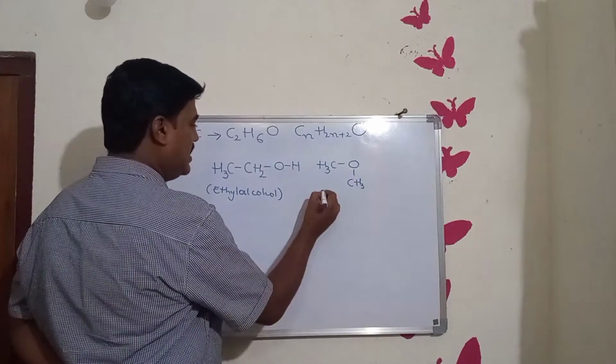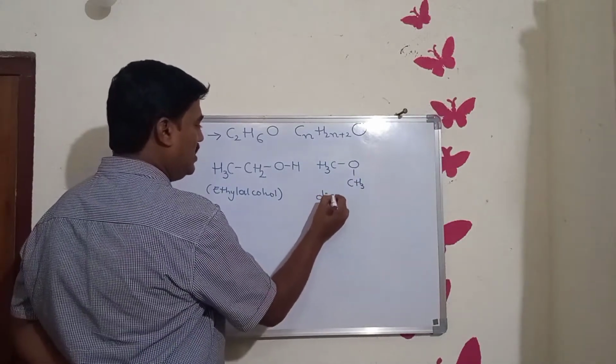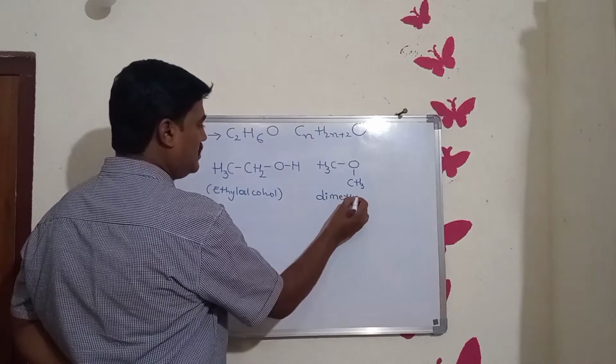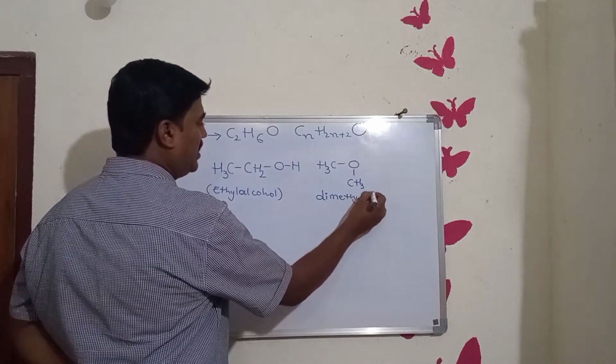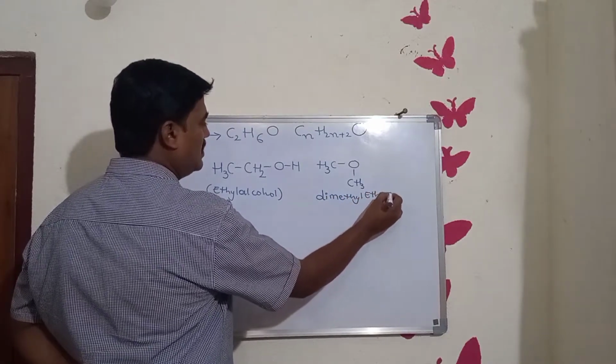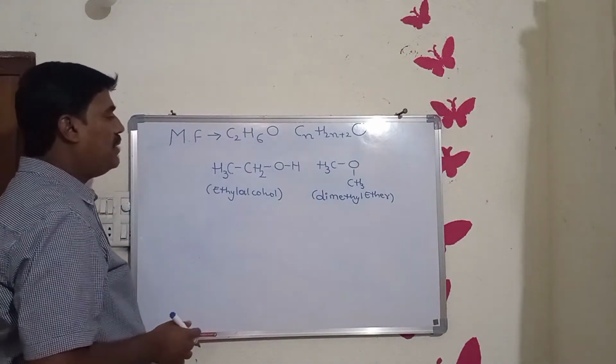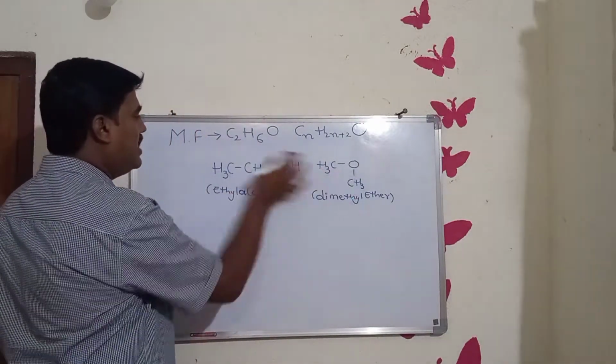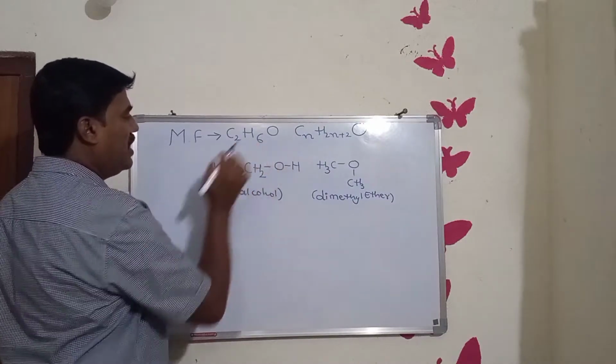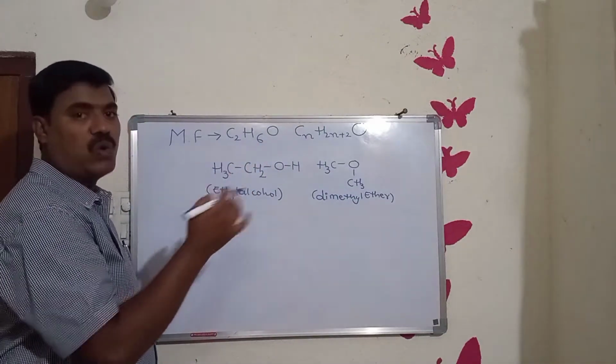It is dimethyl ether. So thus we can write two types of substances with the same molecular formula, that is C2H6O.